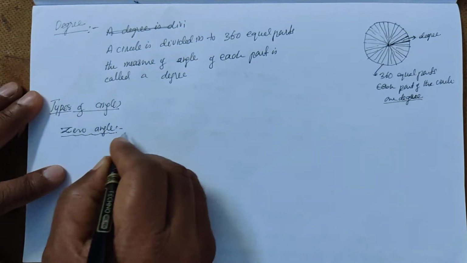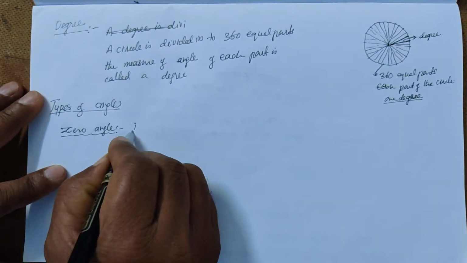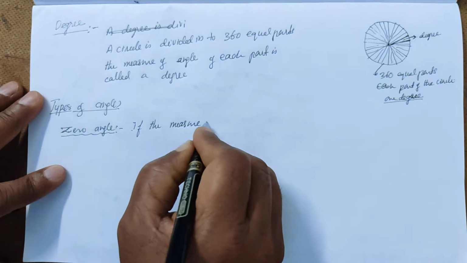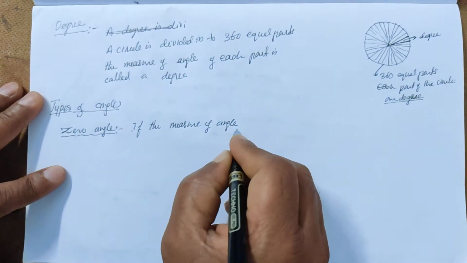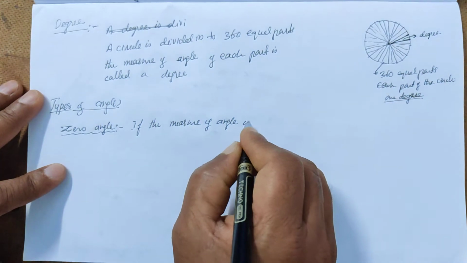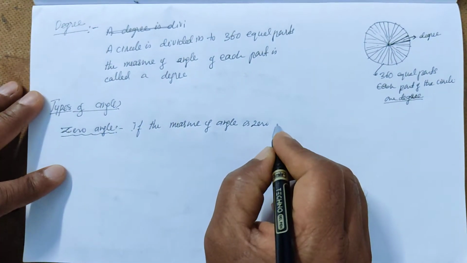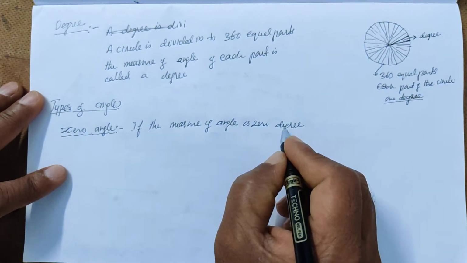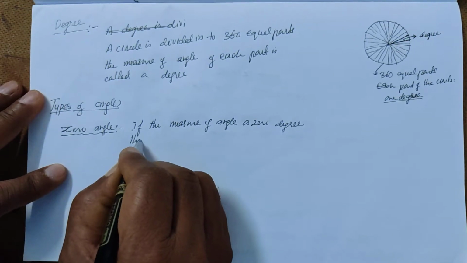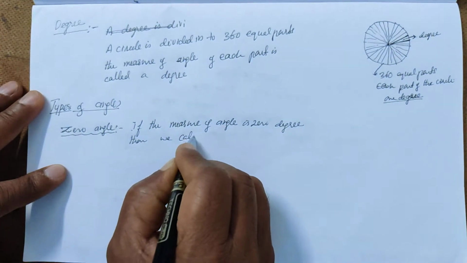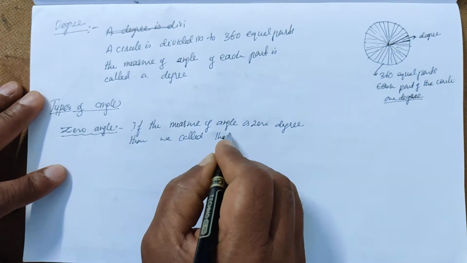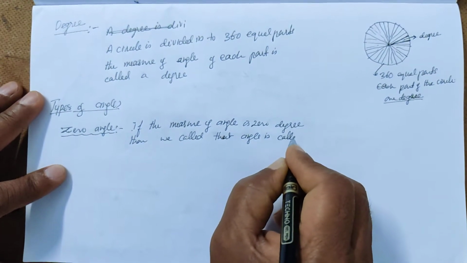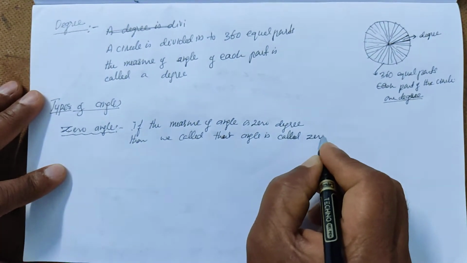If the measure of angle is 0 degree, then we call that angle a zero angle.